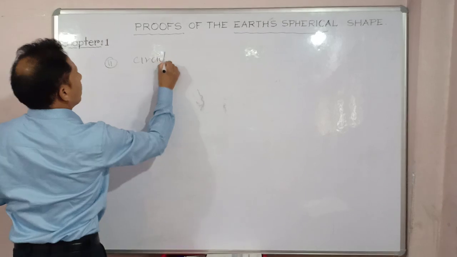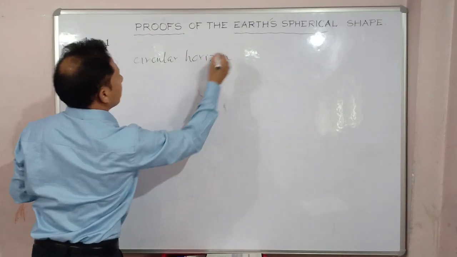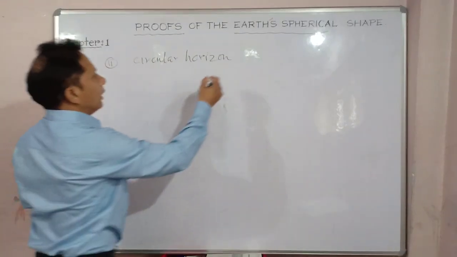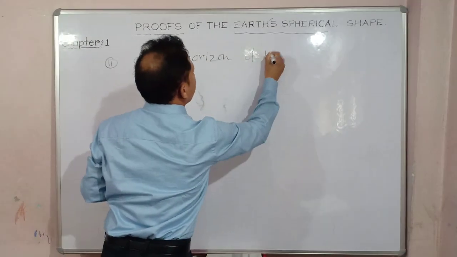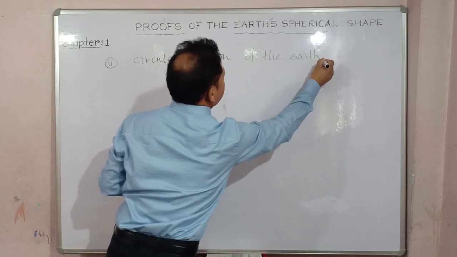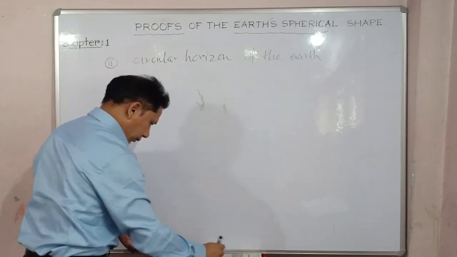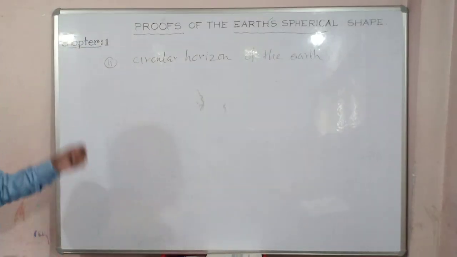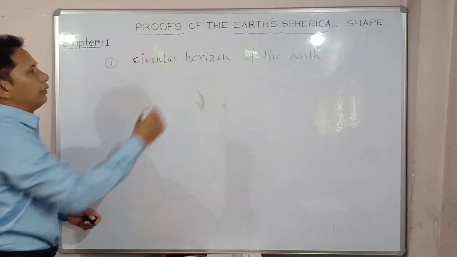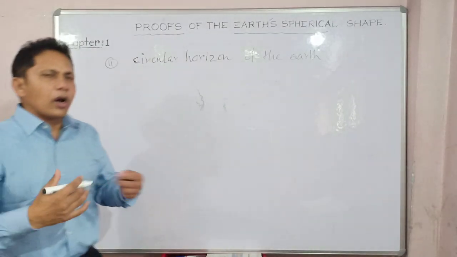it's called circular horizon. Circular horizon of the earth. Anyway, so the second one is, if you can see it properly, circular horizons of certain portions of the earth. Now, what is horizon?